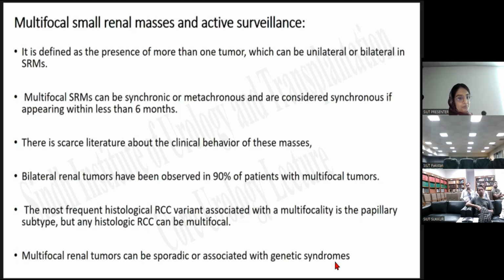We usually say that progress is happening, but this is a very good presentation or slide showing how the tumor progresses and what should be the criteria for switching a patient from active surveillance to aggressive therapy.